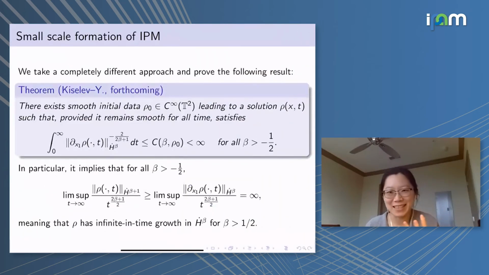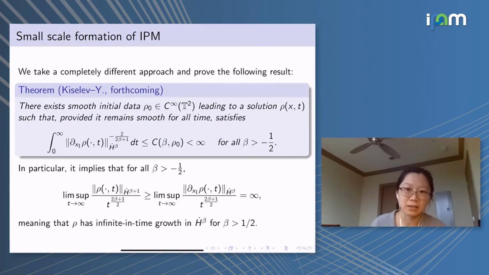However, we realize that thanks to the special structure of the incompressible porous medium equation, there is actually a completely different approach that allows us to get the infinite in time growth, and it's by actually quite a simple argument.